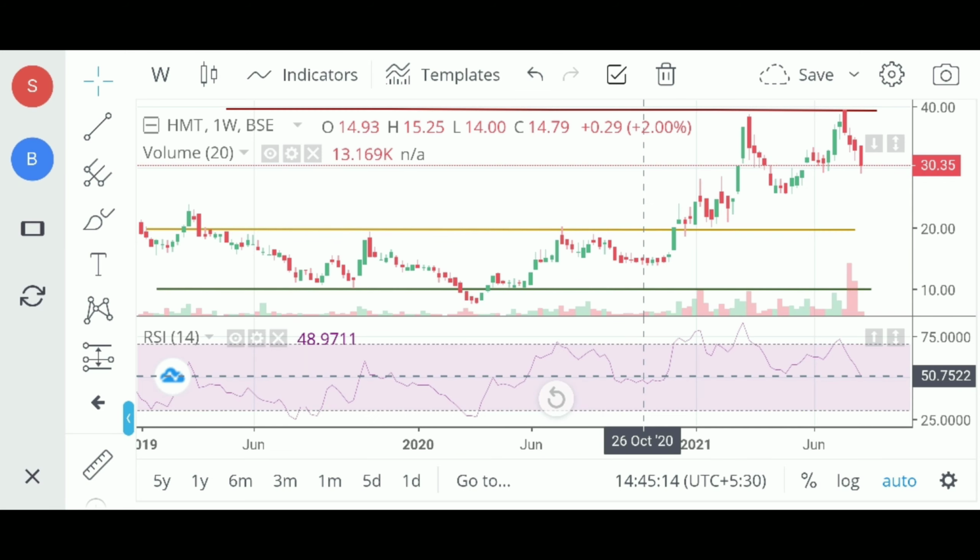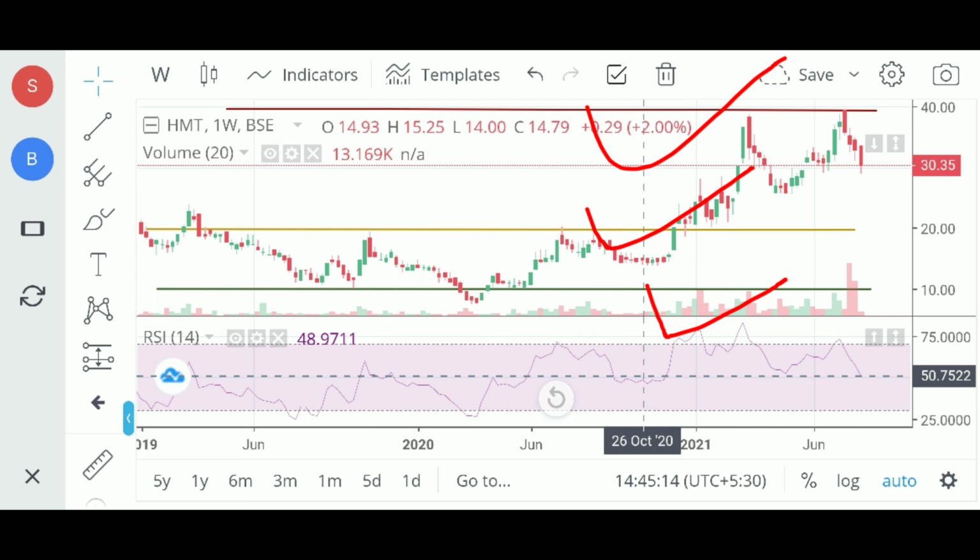Next is the chart of HMT. I have also marked it in three colors: green, yellow, and red. If HMT shares fall down to 10 rupees, then I will buy. If it goes to 20 rupees, then I will be ready, and when I get to the red line, then I should sell these shares.